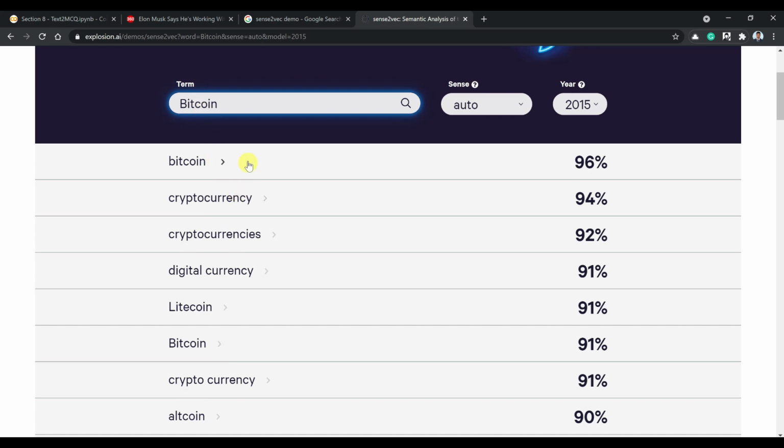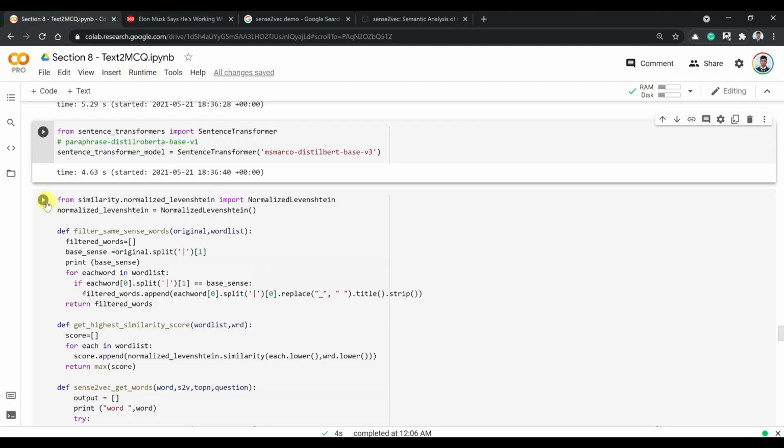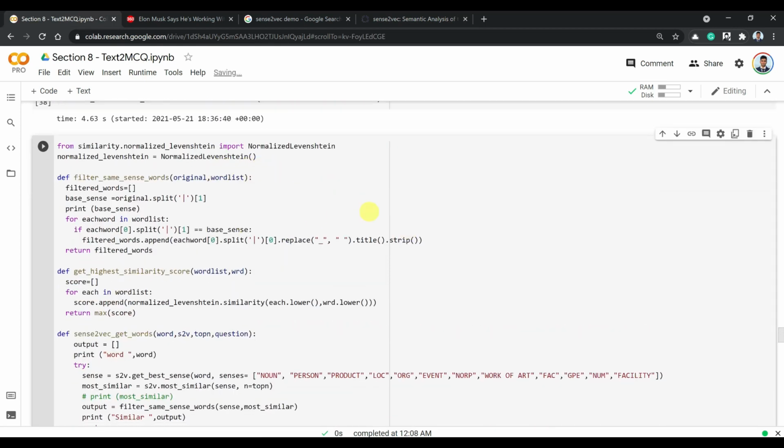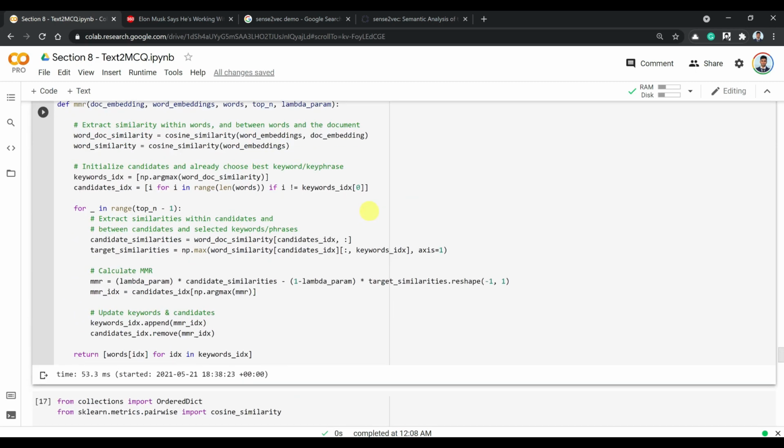So in order to filter among these keywords to have maximum divergence when compared to this vector, we are going to use MMR. And once you use MMR, what's going to happen is, if you have cryptocurrency, cryptocurrencies and crypto space currency, all of these are going to be combined, and we extract only one word from there. So any redundant ones that we have, we will be able to filter them. That is exactly what's happening here. And also we are using the previous normalized Levenshtein distance that we have already seen.